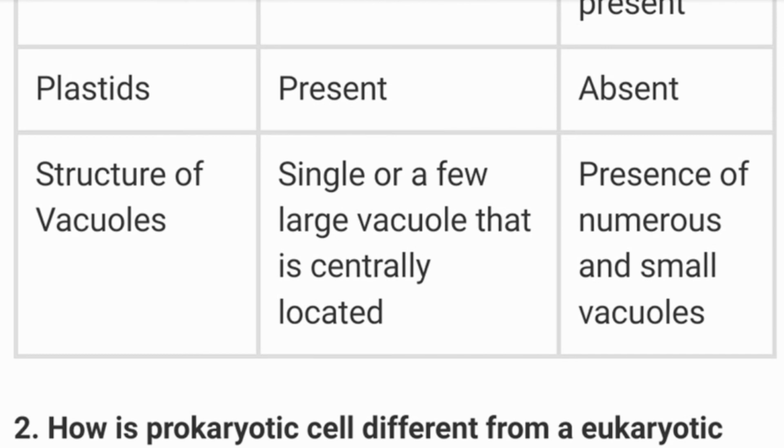Structure of vacuoles: as I told you, these are large in shape. Large vacuoles are present in plant cells, whereas the vacuoles are small in animal cells, or some may lack them also.